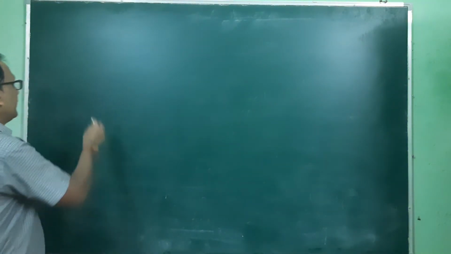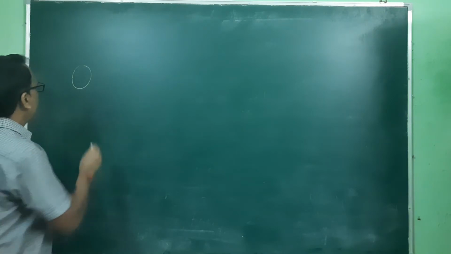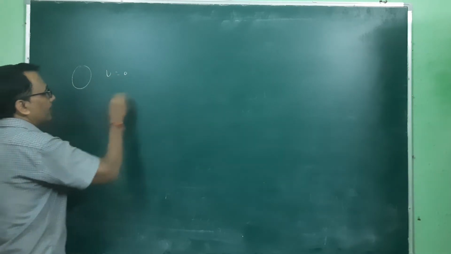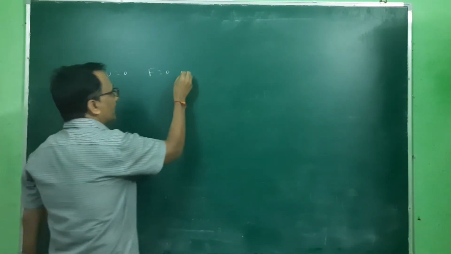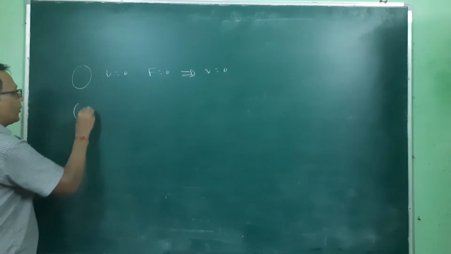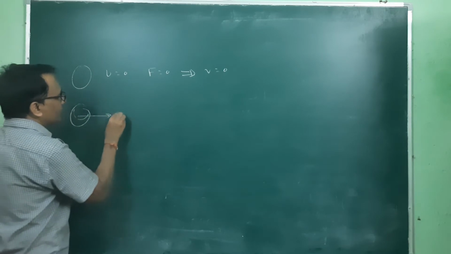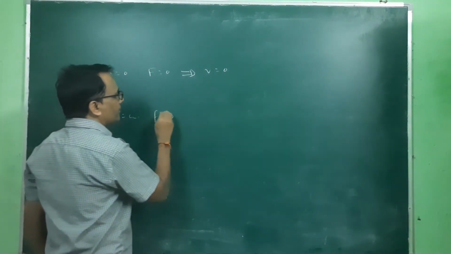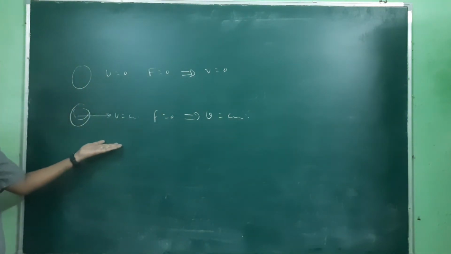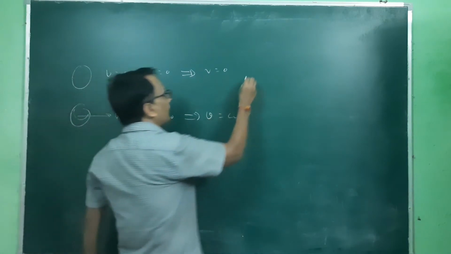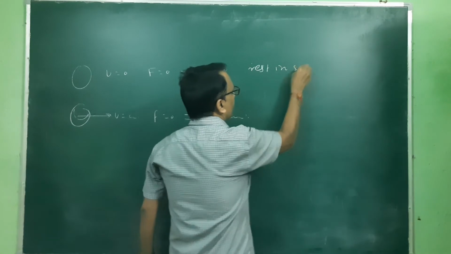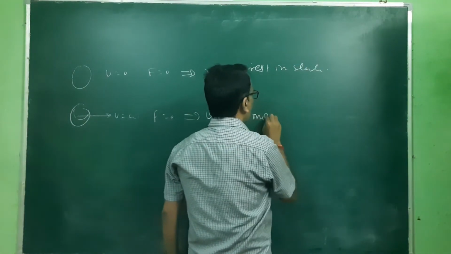So what we can say, again I am repeating the same point, if this is the body and its velocity v is equal to 0, and there is no force, the velocity will still be v equal to 0. And if this body is moving with constant velocity, and still the force is equal to 0, then this velocity will be constant. There will be no change in its velocity, or one can say the body will stay in its resting state, and that motion will stay in its state.